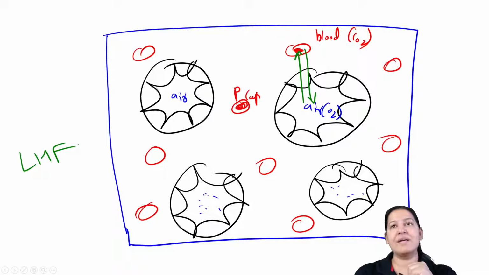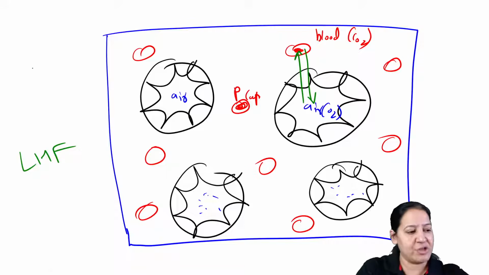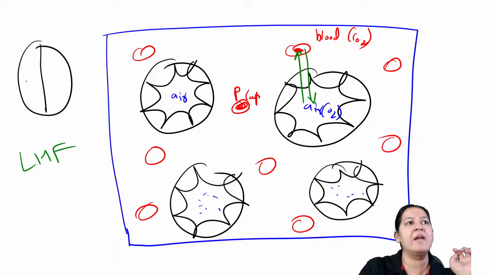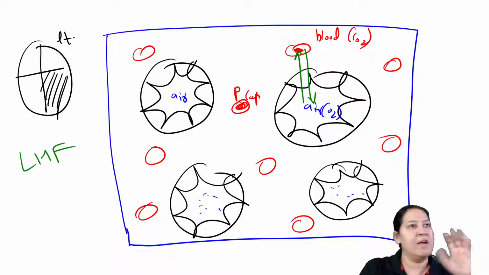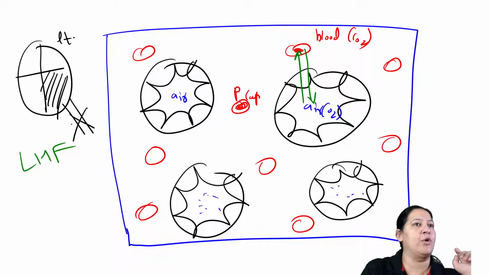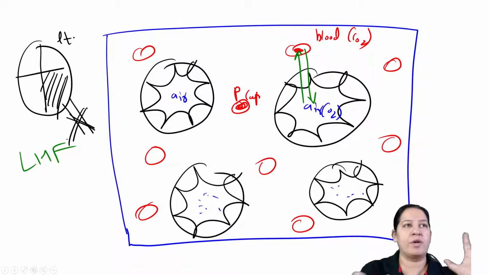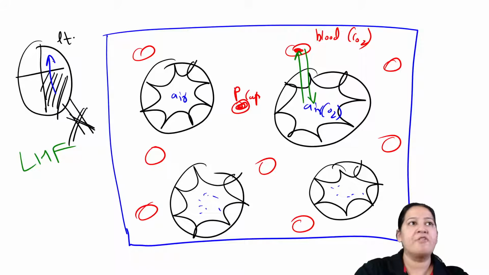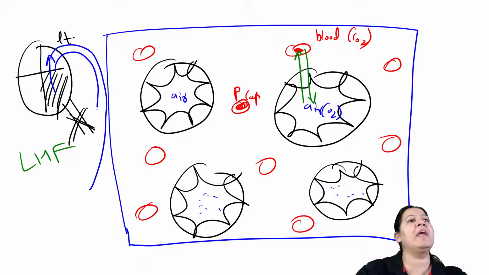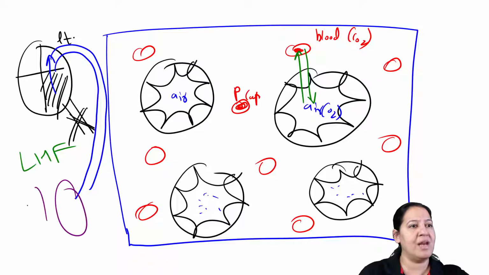So in left heart failure, what is the condition? What is happening actually? Draw a diagram here, this is the left heart. If left heart failure is there, the left ventricle is not pumping. If the left ventricle is not pumping, blood is not going into the aorta. So where is the blood going? It is going backward. From the left ventricle, it is going to the left atrium. From the left atrium, it is coming to the pulmonary vein. From the pulmonary vein, it is going to the lungs, to the pulmonary capillaries.